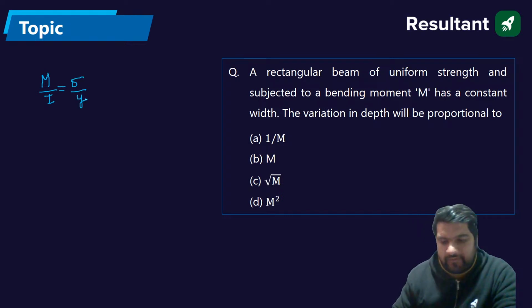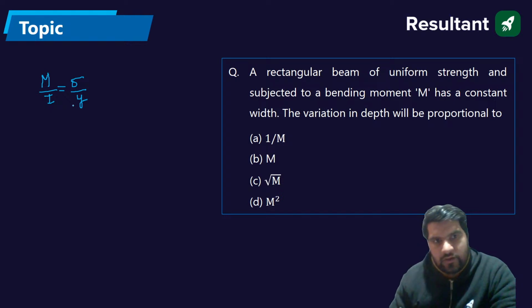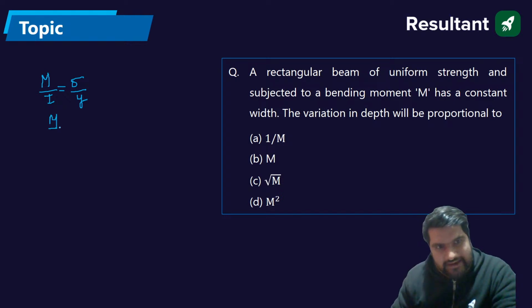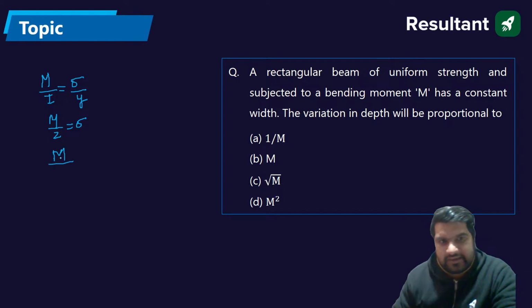Absolutely fine. So we know that M by Z is equal to sigma. I can write the section modulus Z as BD square by 6 for the rectangular beam. So 6M by BD square is equal to sigma.